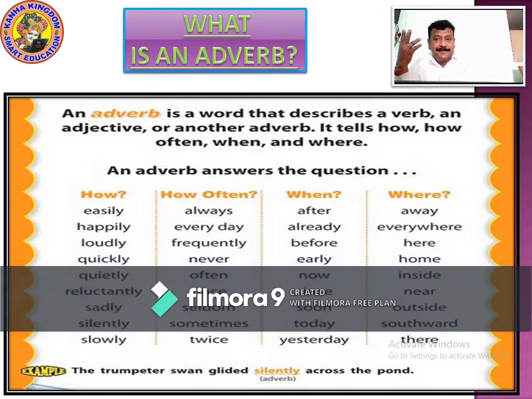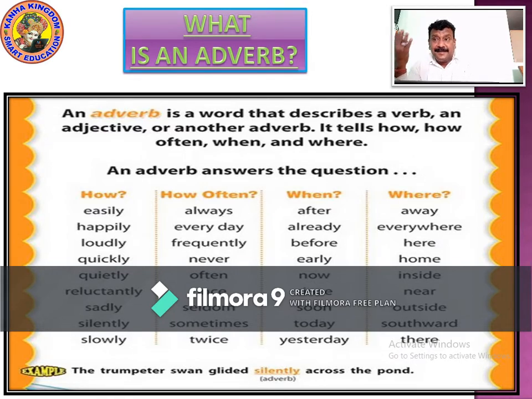Easily, always, after, away. How is that work done? That work is done easily. He had gone there happily. He happily went to the park with his parents.